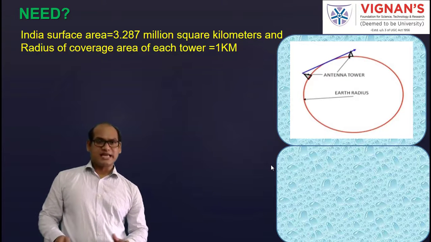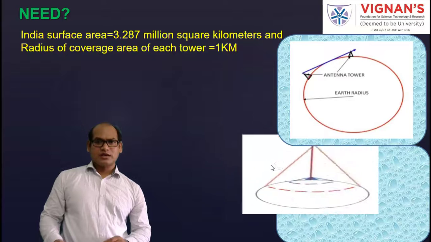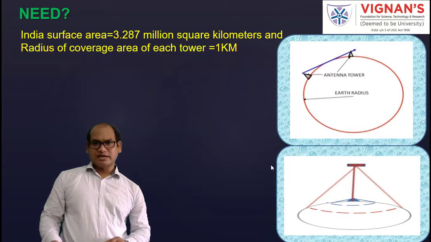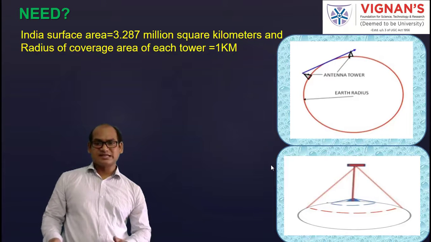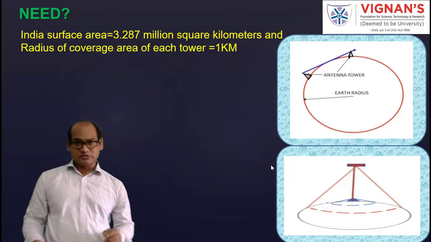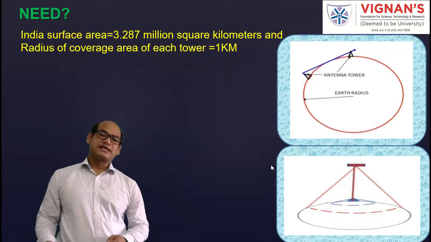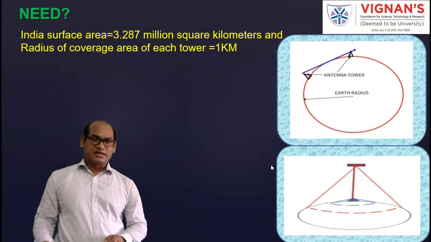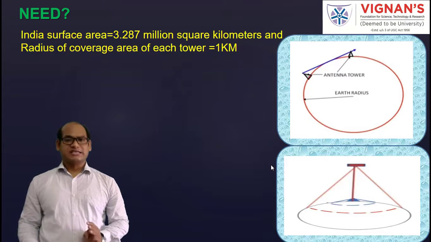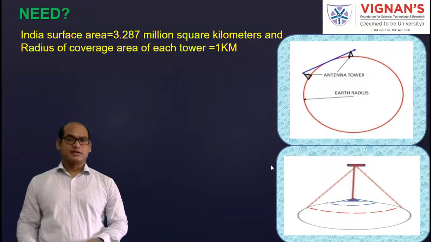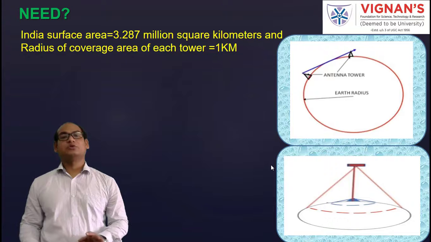So in the coming lectures, we will see the calculations. If you can increase the height of the tower up to 36,000 kilometers, like this, if you increase the height of the tower as compared to this diagram, here this tower has more height. If this height is approximately 36,000 kilometers, exact figure is 35,786 kilometers, then this only one tower can cover one third of the Earth's surface. So with this calculation, we can tell just 3 towers are enough in order to cover the total Earth. So if the tower height is 36,000 kilometers, then that tower can cover one third of the Earth's surface.